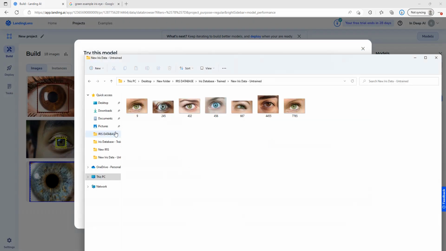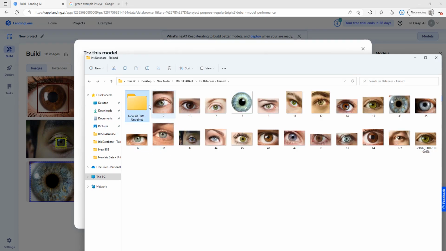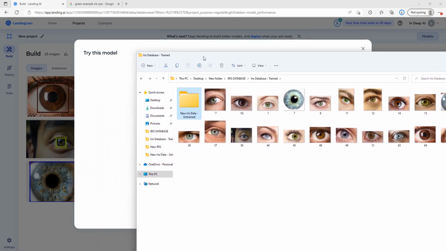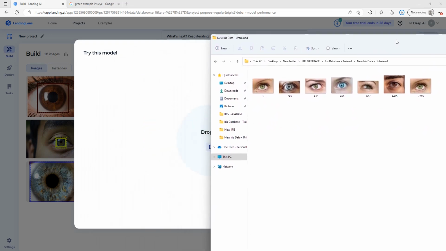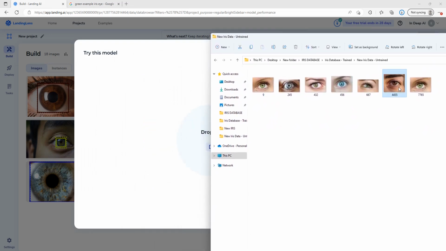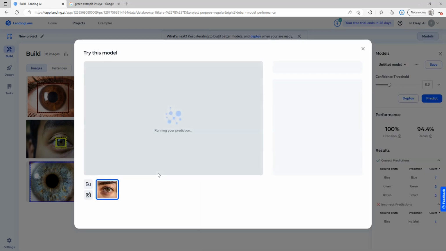Now we're going to go through. So important to note here, we're going into the untrained data set, so irises that the model has not seen before. And we're going to click and drag over our first image, the brown iris, for categorization.